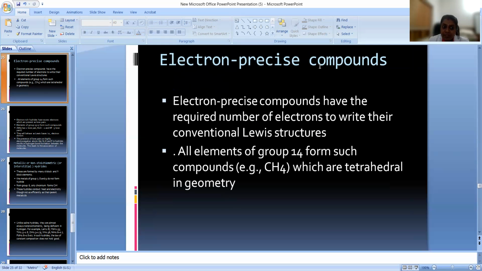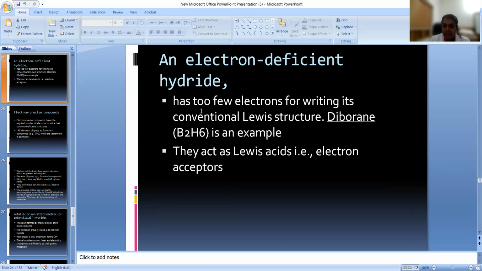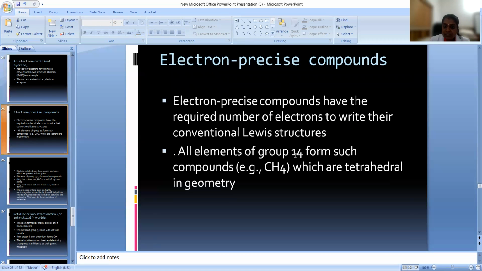So what is an electron precise compound? Electron precise compound means enough electrons are there. If you are writing the Lewis structure, you will get enough electrons inside that. Electron deficient compounds are formed by group 13 elements. Electron precise compounds are formed by group 14 elements, and all elements of group 14 form such compounds. We know CH4 has enough electrons, that is, 8 electrons are there in the outer shell.